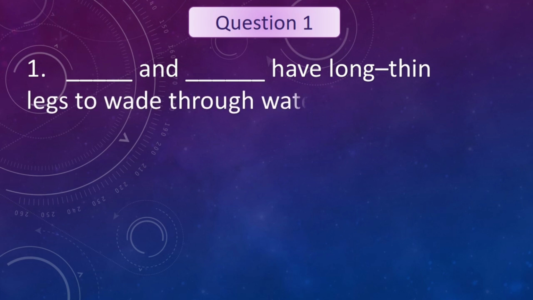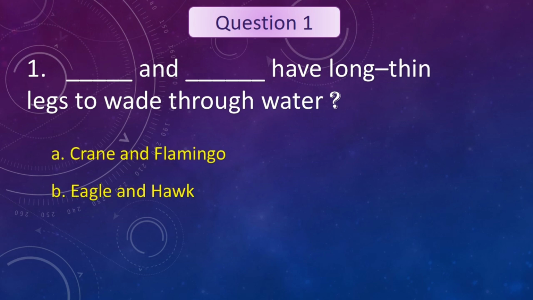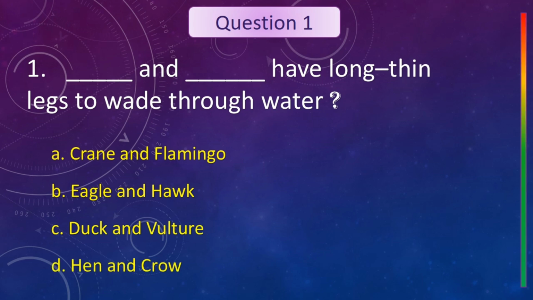Dash and dash have long thin legs to wade through water. Your options are crane and flamingo, eagle and hawk, duck and vulture, hen and crow. Your time starts now.